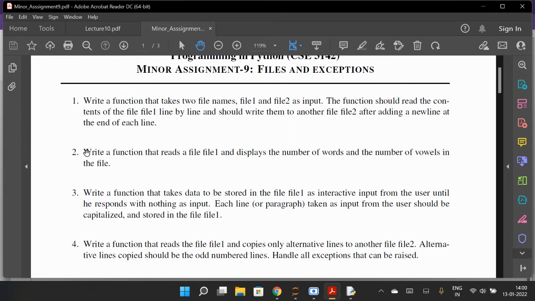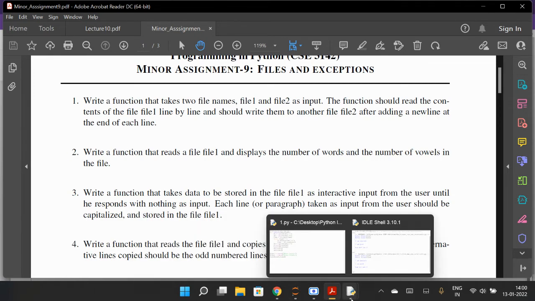Question 2 is: write a function that reads file 1 and displays the number of words and number of vowels in the file. Number of words means, words will be separated by space, right? So if a space occurs, you just increase the count by 1. And for the number of vowels, you first define the vowels, so you have to tell it what a vowel is: a, e, i, o, u. You will read each character of the string, and if a vowel is encountered, you increase the count by 1, and in that way it will work. So just see the program.